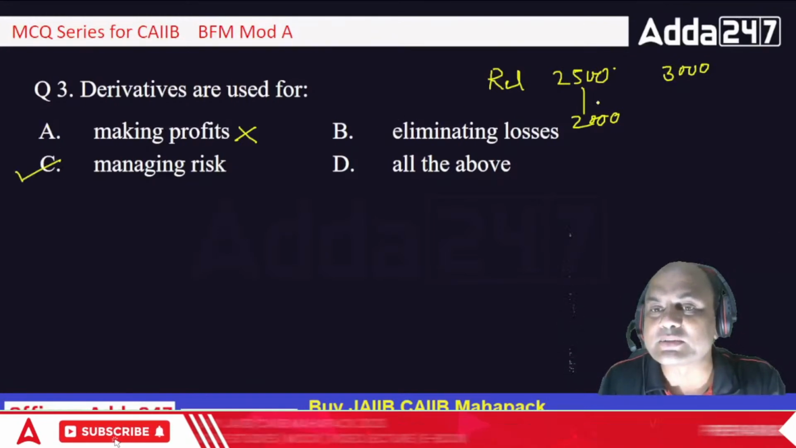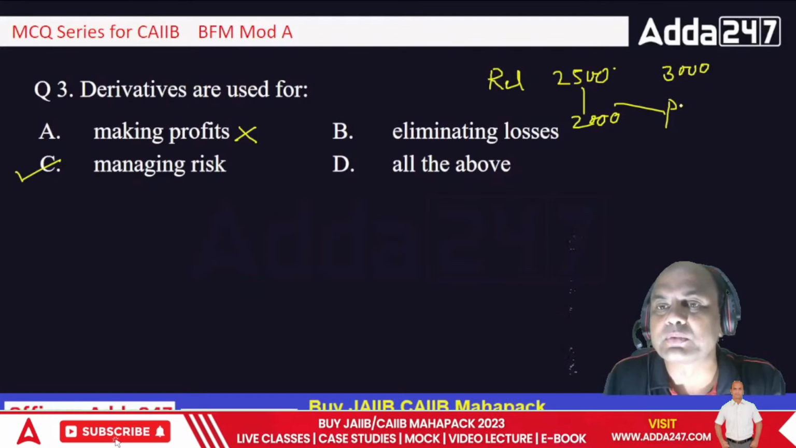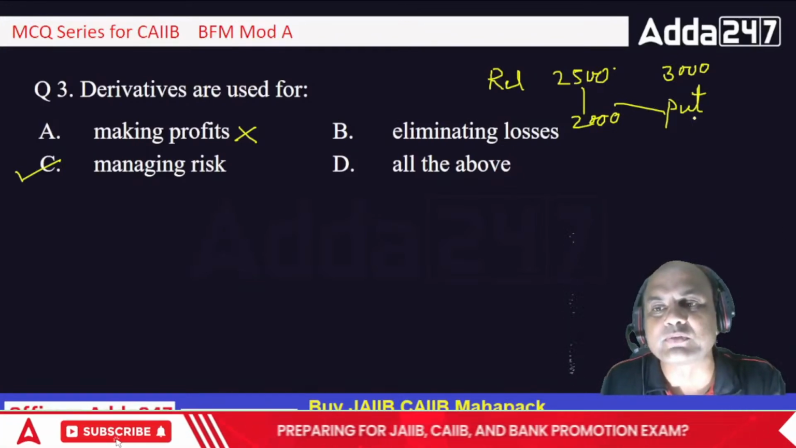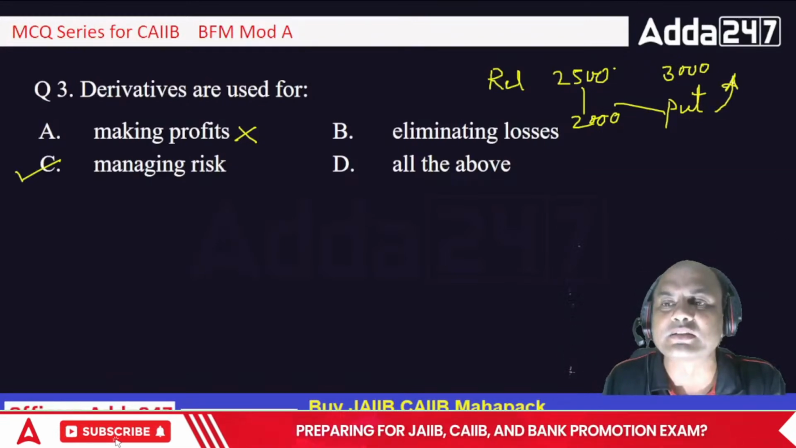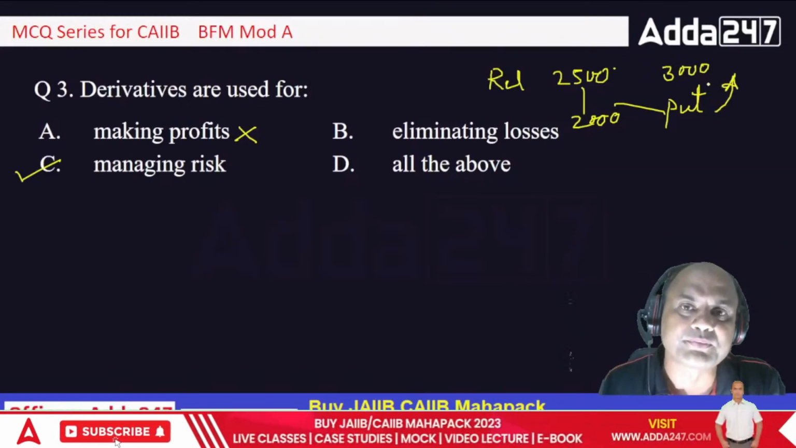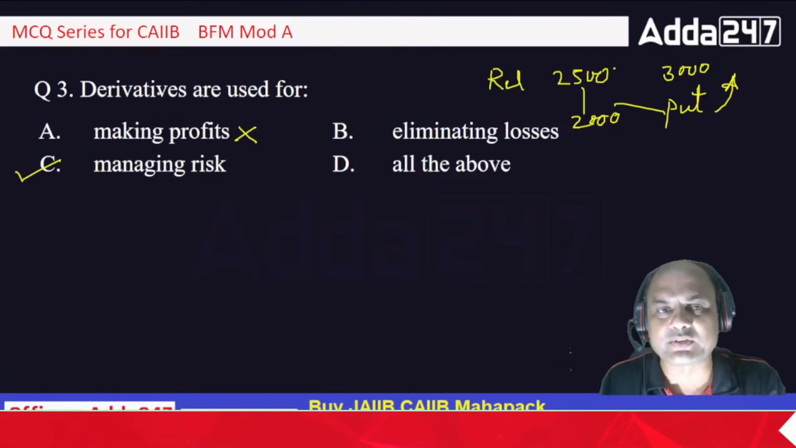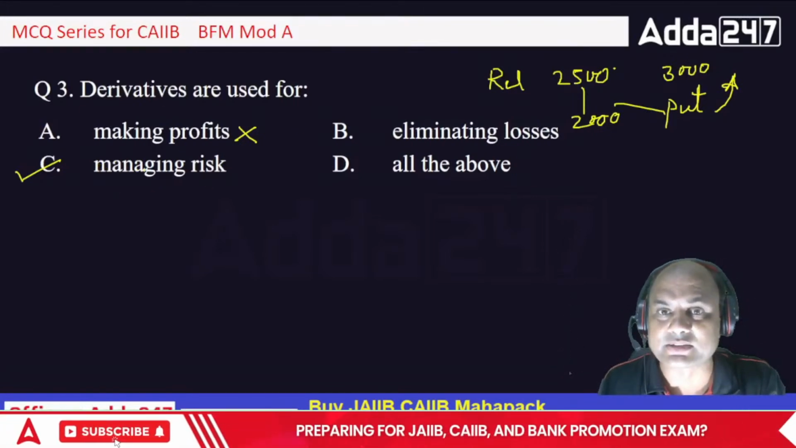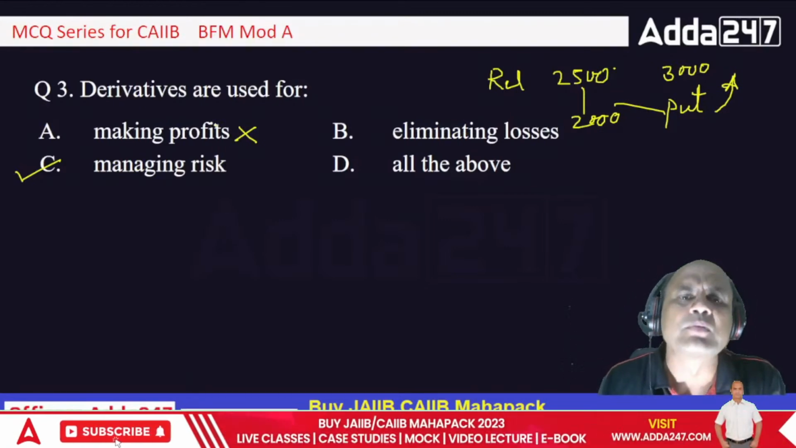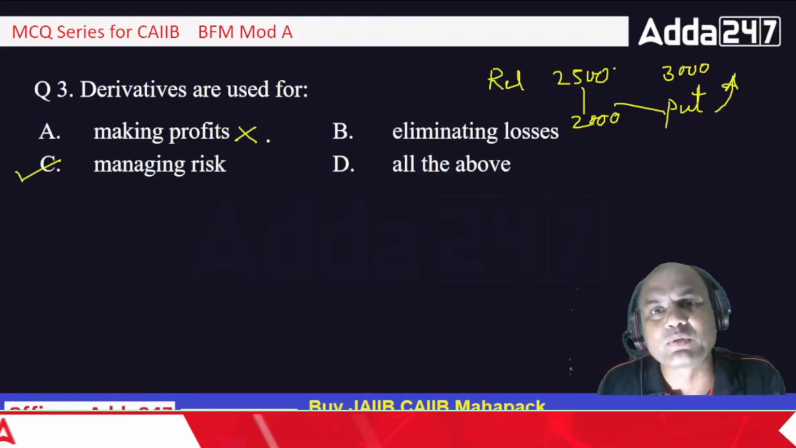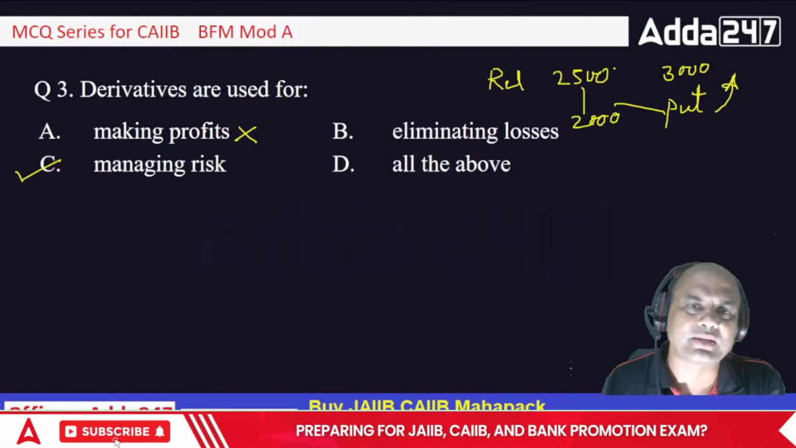I can just buy a put option over here. By buying the put, what happens? If Reliance goes down, my put option will go on increasing. The price of my put will go up. So that is the basic logic. Always remember, derivatives are used to manage that risk. They can't eliminate the losses and they can't make the profits. Profits can be made only if you play it as a gamble.